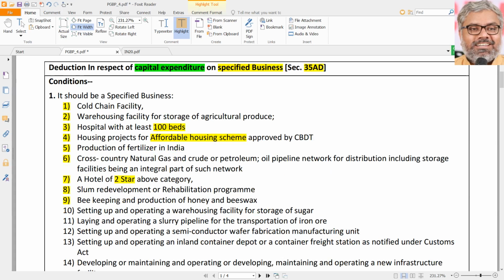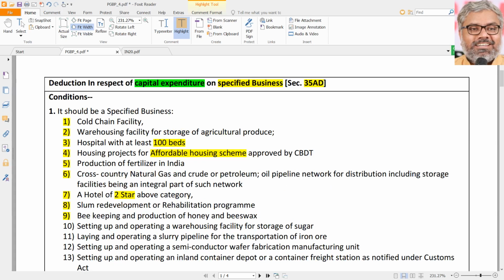Infrastructure development in India has always been one of the priorities of the government. And by the way, this is not some 35AD freshly introduced now. This was there since a long time. It's a different story how many people really use the benefit, how much infrastructure has improved. Definitely over a period of time, these incentives and tax benefits will give a little bit of motivation to people to invest in those areas. That is the purpose of full deduction in 1 year.